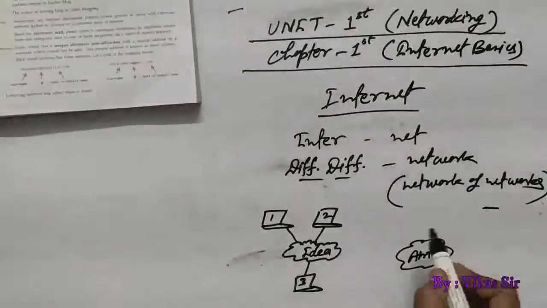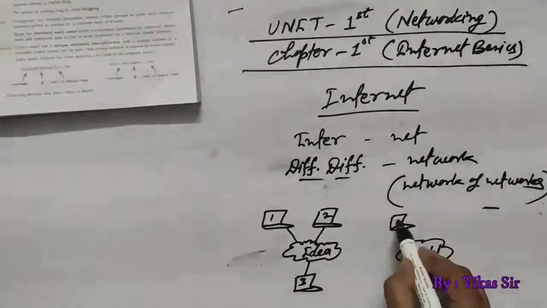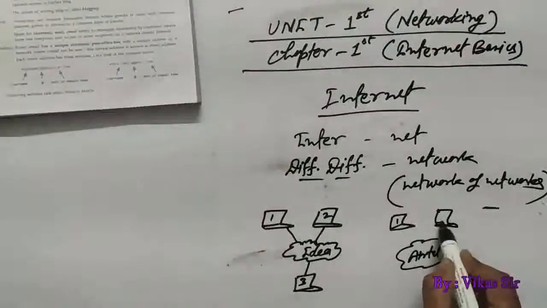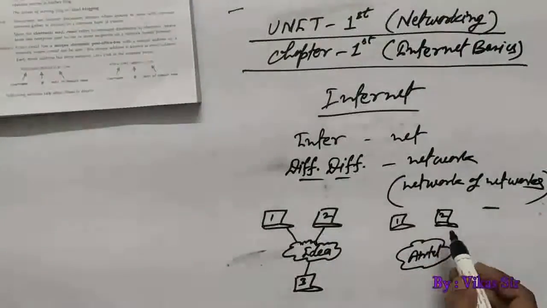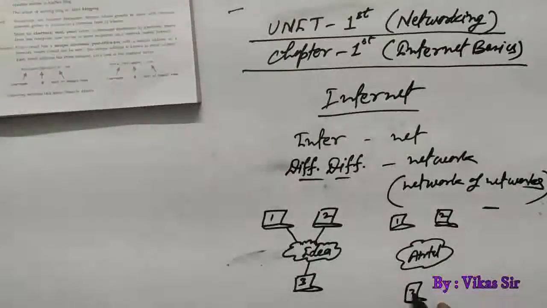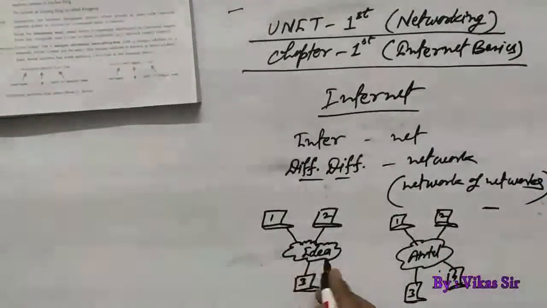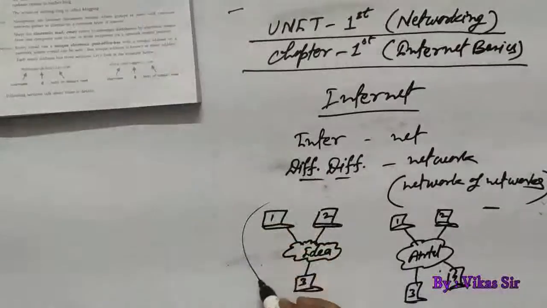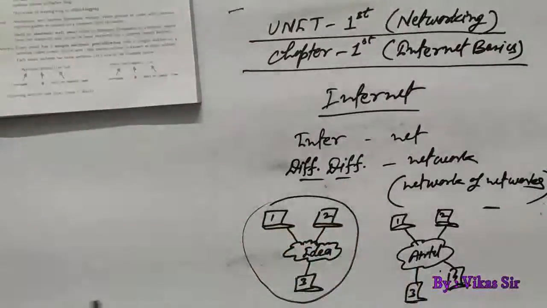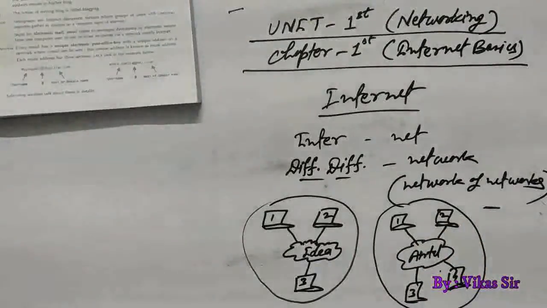Many other devices are also connected with this Airtel network. Device number 1, device number 2, device number 3, and maybe device number 4. These 4 devices are connected with the Airtel network. So this is the first intranet, and this is the second intranet.